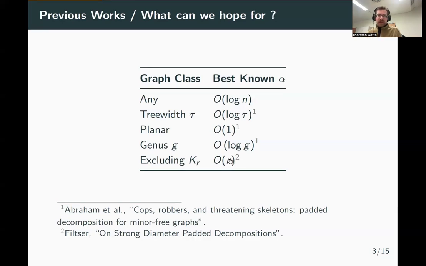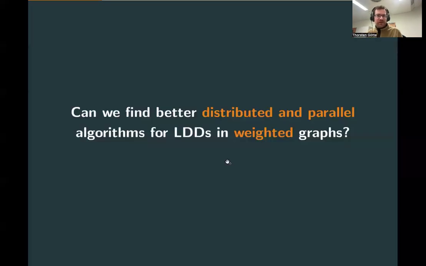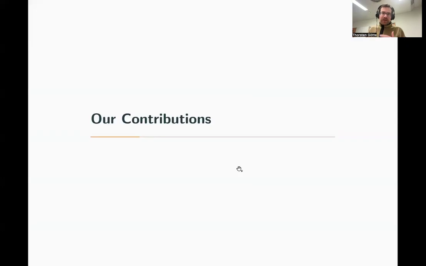And this is why in this talk, in the paper, we ask ourselves the question: can we find better distributed and parallel algorithms for low diameter decompositions in weighted graphs? And seeing that I give you this talk, the answer is yes. So our results can be divided into two groups. First, we have a result that holds for general graphs.